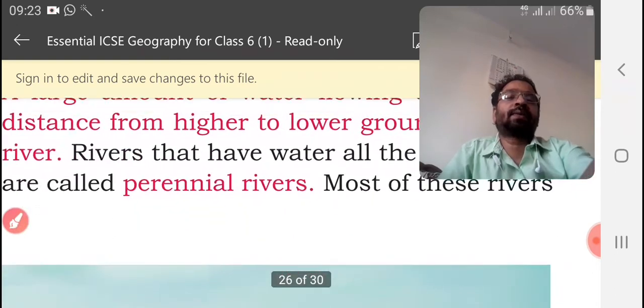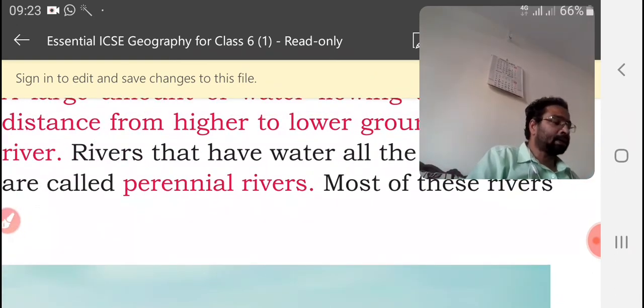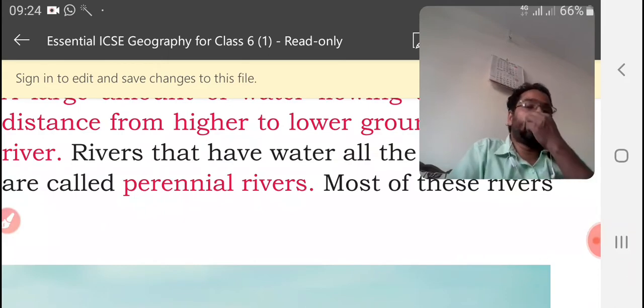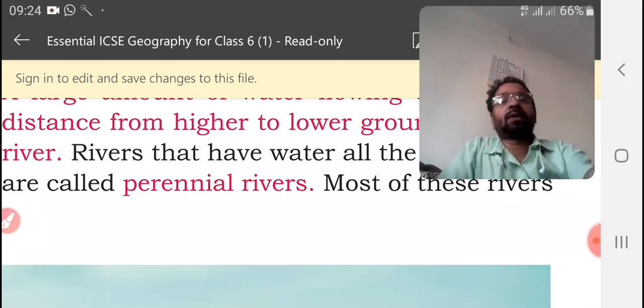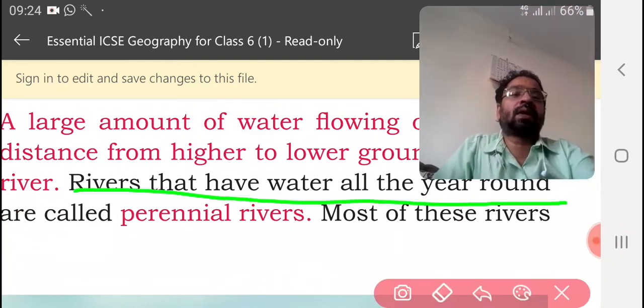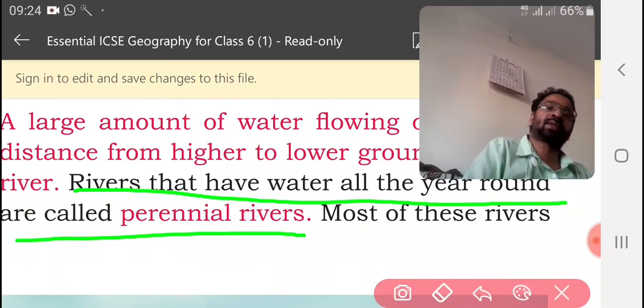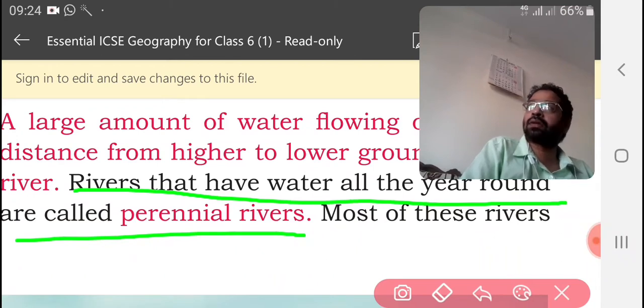The rivers that have water all the year round are called perennial rivers. There are two types of rivers: one is a perennial river, another one is a seasonal river. What do you mean by a perennial river? Rivers that have water all the year round are called perennial rivers.